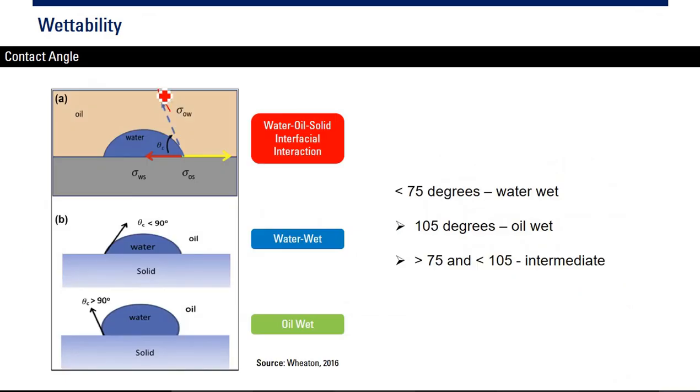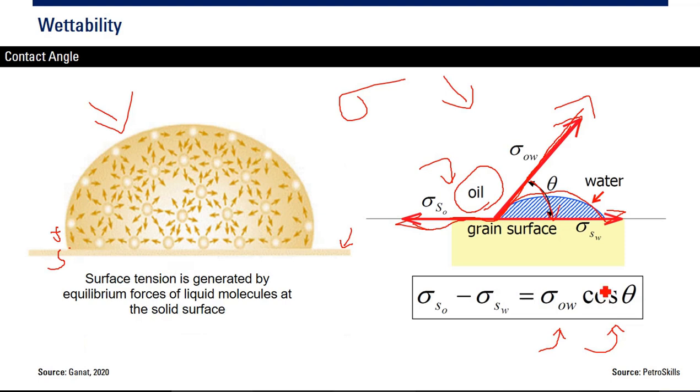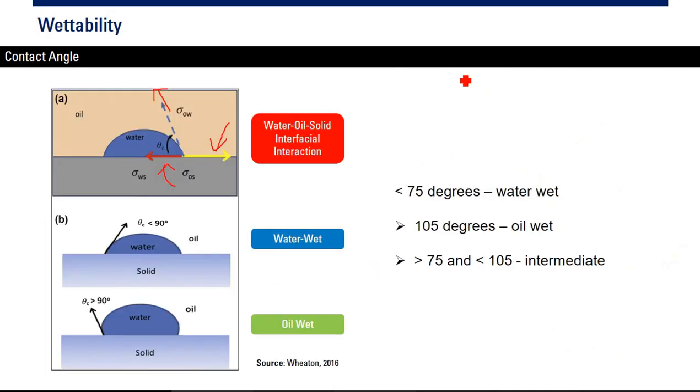Oil water is directed there, and then this is the oil solid, and then the water solid. You have the angle there. So you will get the angle, theta, which is the contact angle. Theta is the contact angle.